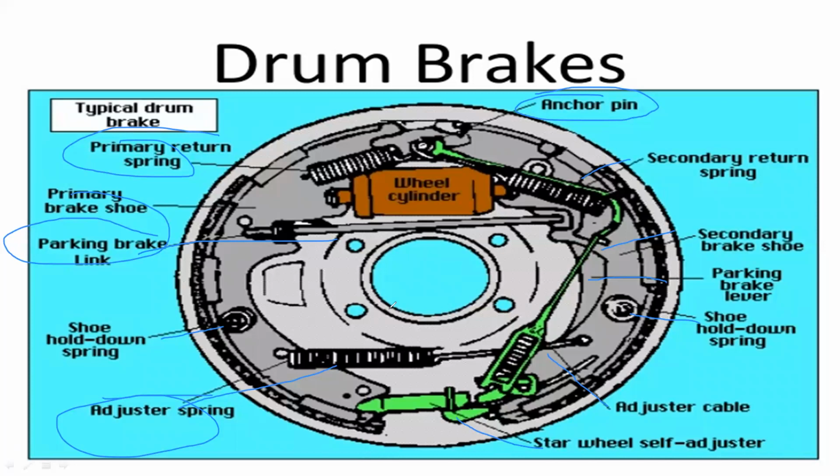These links push the primary brake shoe and the secondary brake shoe. So these brake shoes engage with the vehicle wheels to slow down or stop the vehicle. That is the construction of the drum brakes.